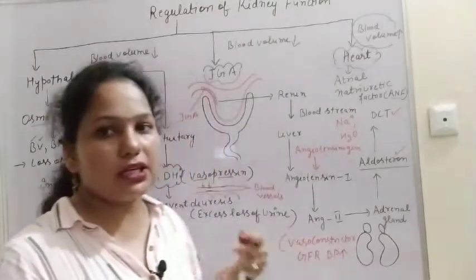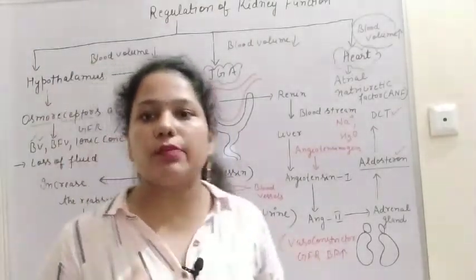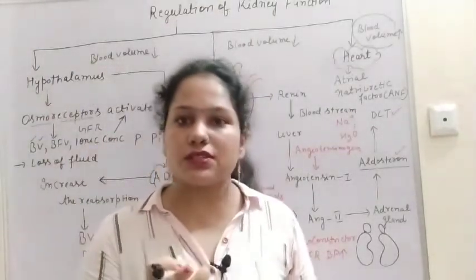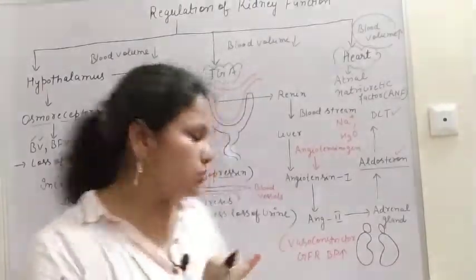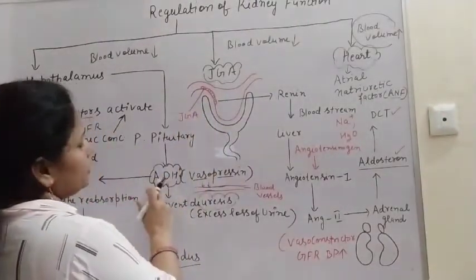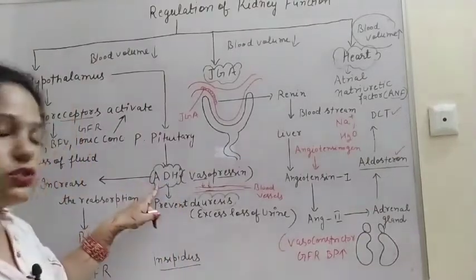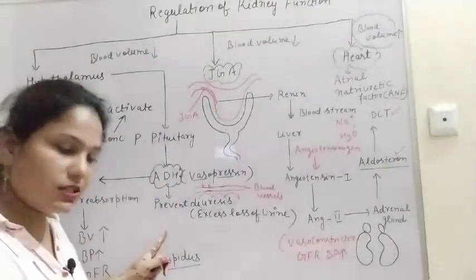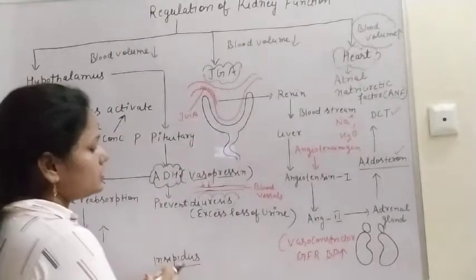But here I am talking about the other thing, diabetes insipidus, and this disease is due to the deficiency of ADH, antidiuretic hormone. So if it is not present, then one disease is there, that is diabetes insipidus.